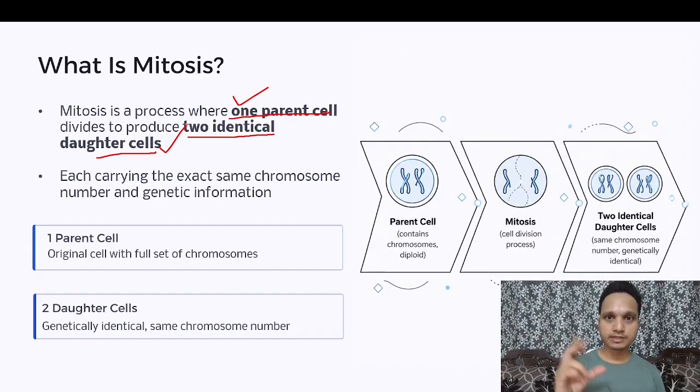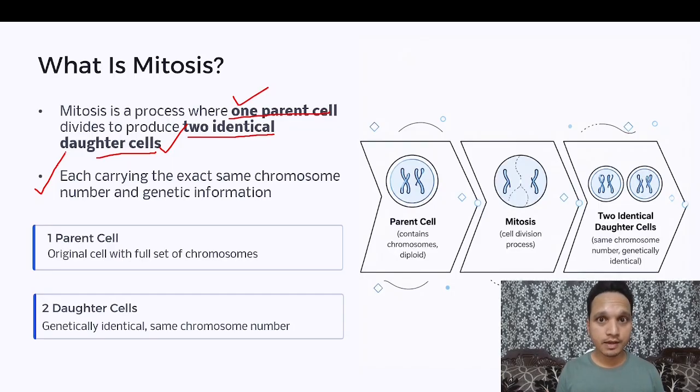Means the parent cell is there, the exact same DNA will be carried forward to the daughter cells, and those two daughter cells will also be identical to each other. You know the meaning of identical. Let's move on. Each carries the exact same number of chromosomes and genetic information. These two cells formed due to mitosis will have the same genetic material, the same genetic information without any change.